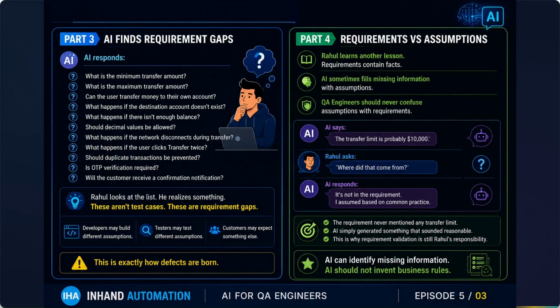Now, Rahul learned another lesson today. A requirement contains facts, right? AI sometimes fills missing information with assumptions, but a QA engineer should not confuse assumption with requirement. For example, AI says the transfer limit is probably $10,000. Then Rahul asks, where did that come from? Is it mentioned anywhere in the requirement? So AI responds, it is not in the requirement. I assumed based on common practice.